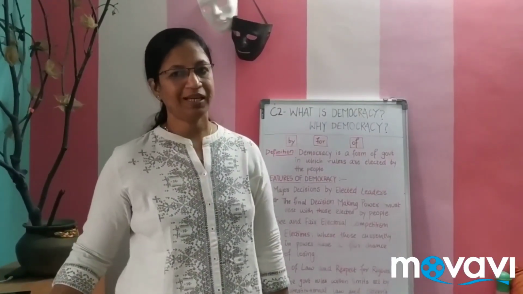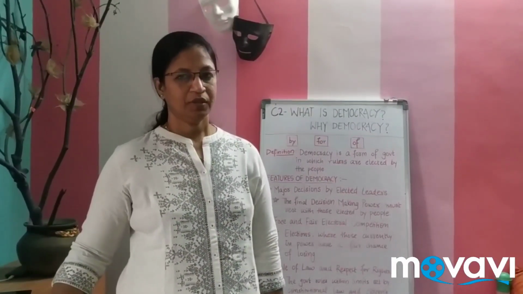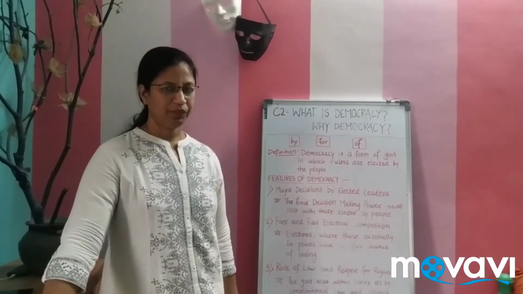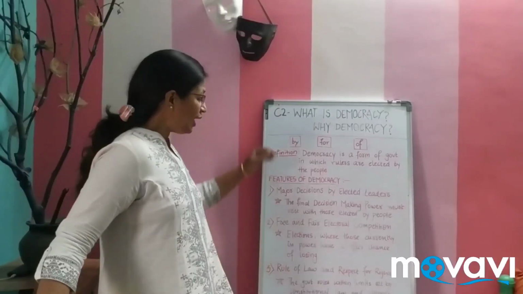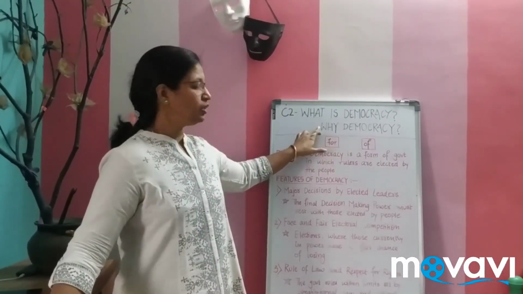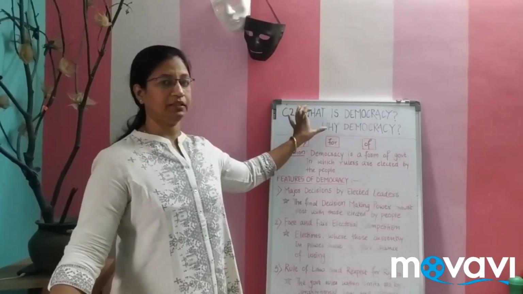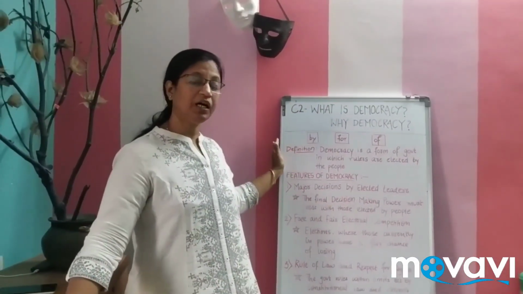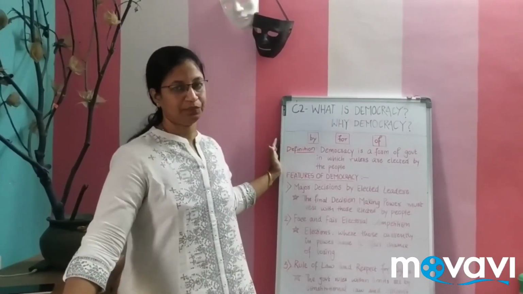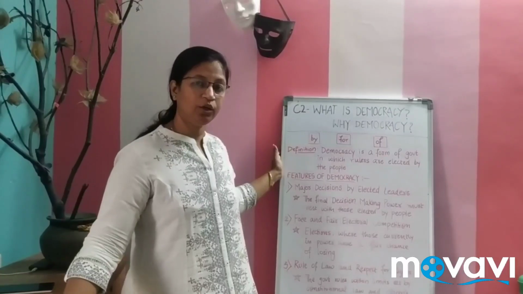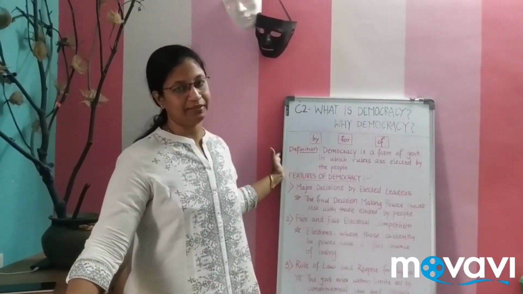What is democracy and why democracy? We were talking about it. As we are in a democratic country, we are supposed to understand what is democracy and why democracy. This is the first lesson we are starting in the 9th standard. From here our tour to democracy starts, and this tour ends at the end of your 10th standard last lesson.